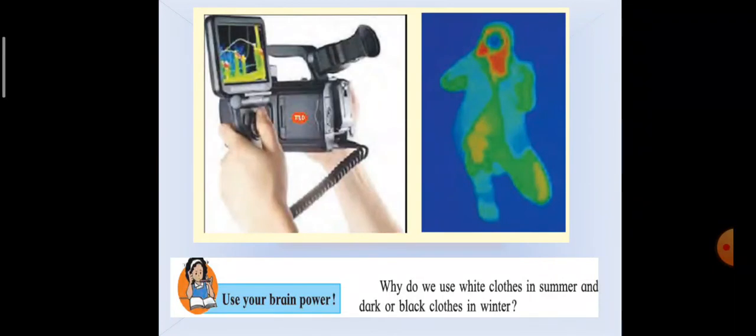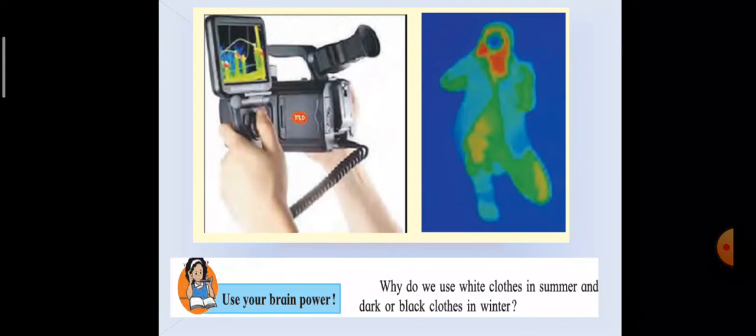You must have also observed the kinds of clothes we wear in summer and winter. Dark colored surfaces absorb more heat than light colored surfaces. So we wear dark colored clothes in winter because it absorbs more heat and keeps us warm. So up till now we have studied the three types of modes of transfer of heat: conduction, convection and radiation. Now let us move further.